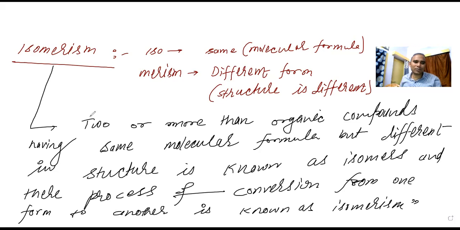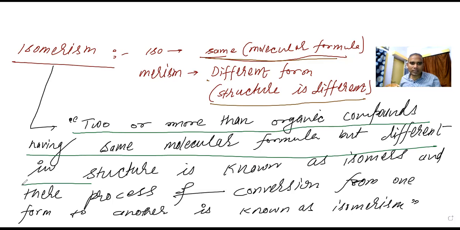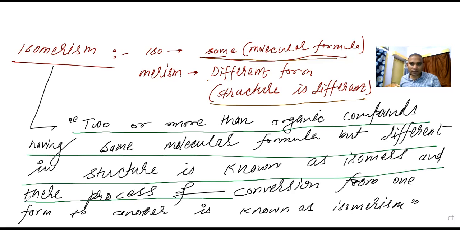It looks very difficult, but it's actually very easy. They are saying iso means same. What is same? The molecular formula is the same. If the molecular formula is the same, then what is different here? The structure is different. In the complete definition, two or more than two organic compounds having the same molecular formula but differing in structure are known as isomers, and their process of conversion from one form to another form is known as isomerism.